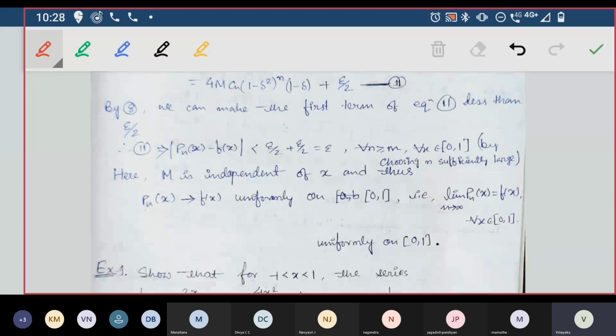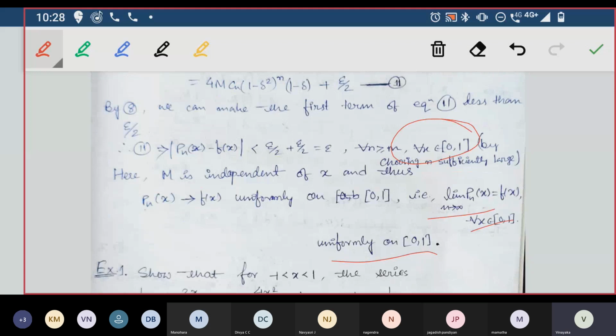So what it's saying is that for all x it is true because we have m here. M is a big number, and for all that it is bounded. So limit n tends to infinity Pn of x is equal to f of x for all x belonging to 0, 1 uniformly on 0, 1.